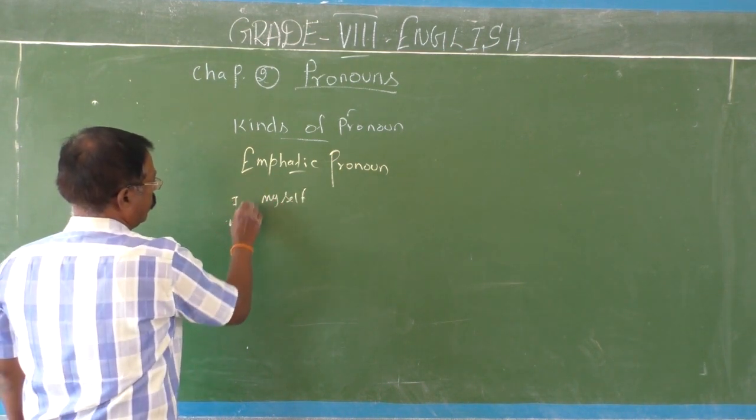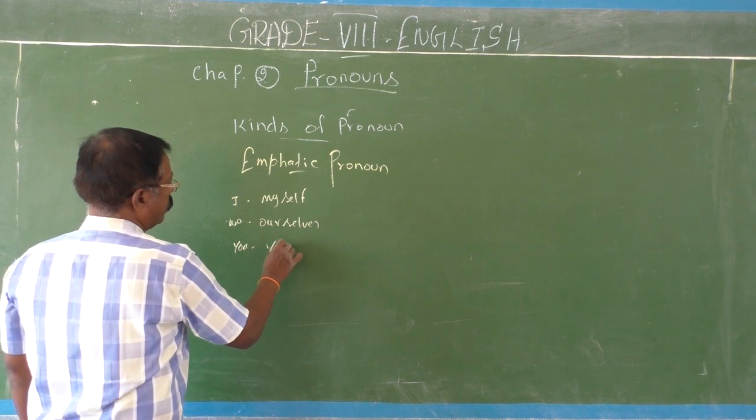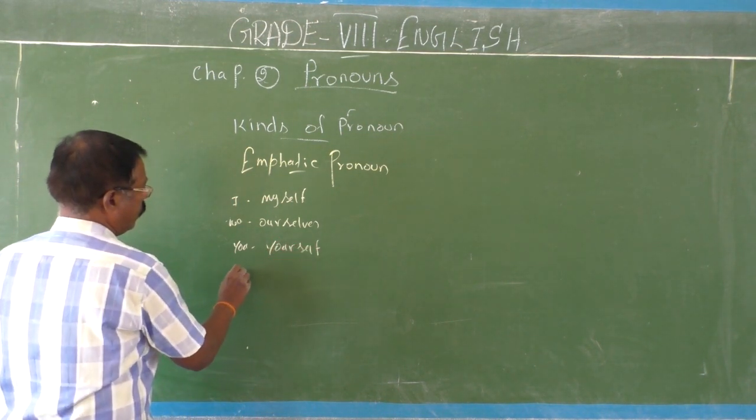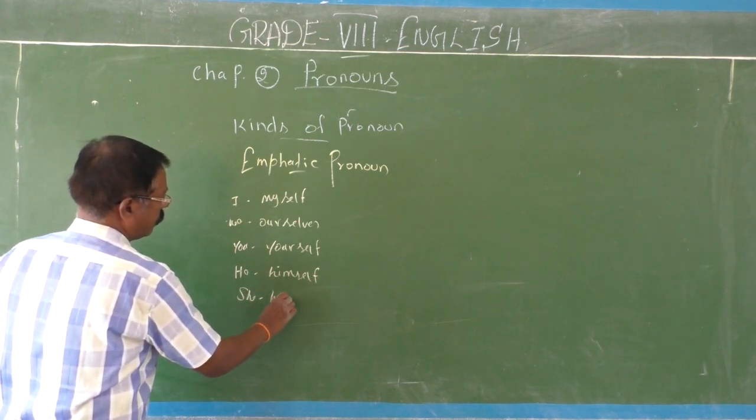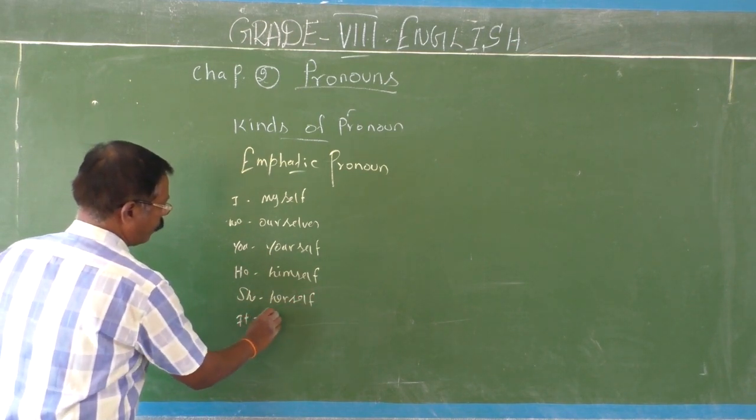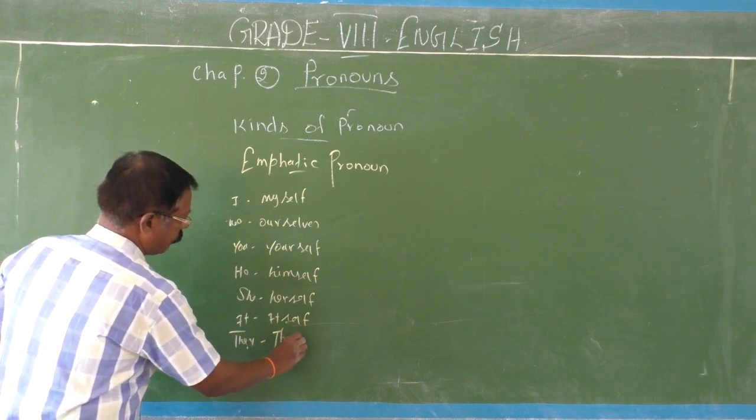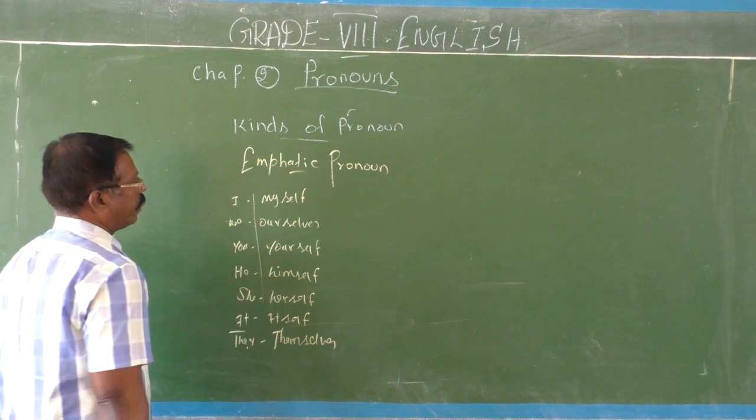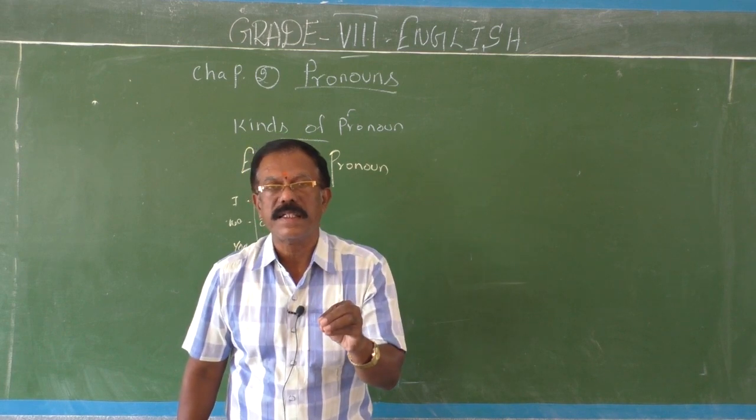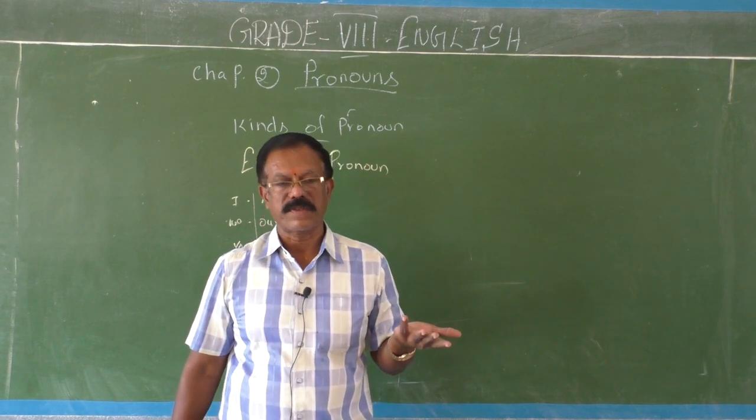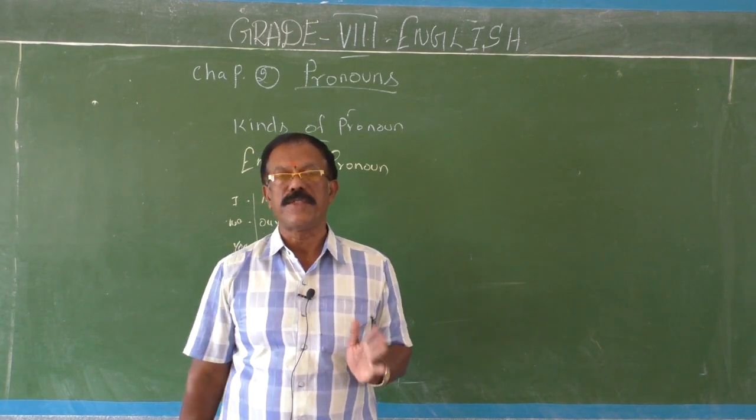Myself, we, ourselves, you, yourself, he, himself, she, herself, it, itself, they, themselves. So, how are they used as emphatic pronouns? The same forms are used as reflexive pronouns. Here they are used as emphatic pronouns. Then what is the difference? Only the place where we are going to use these pronouns.